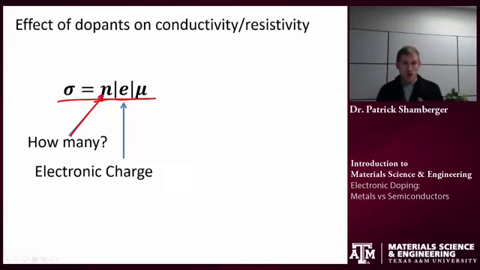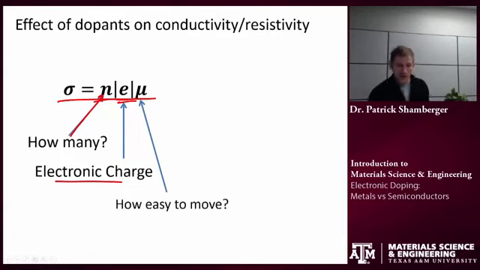So if we're moving an electron around, or if we're moving around an ion that has a -2 charge, the ion would effectively convey twice as much electricity if it was able to move around the same amount. So that's the electronic charge of the free carrier. And finally, mu, the mobility. How easy is it for these carriers to move around? If it's very easy, then I get a lot of motion and the overall conductivity can increase.